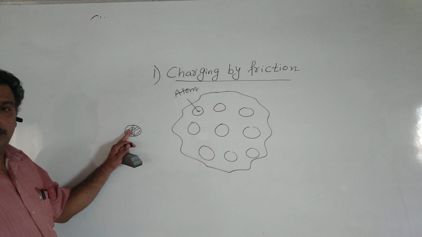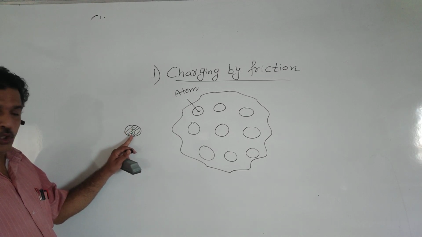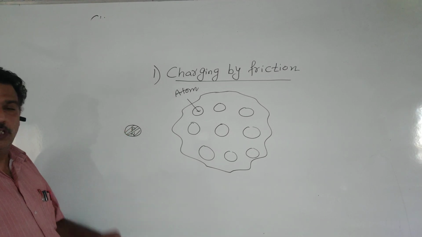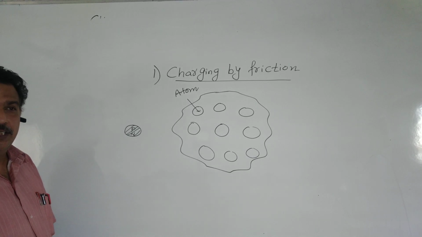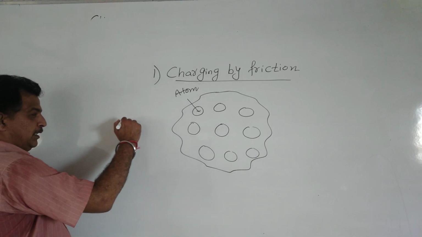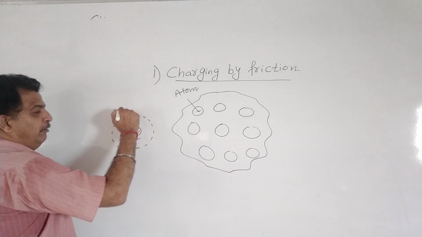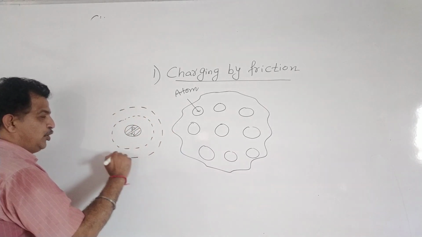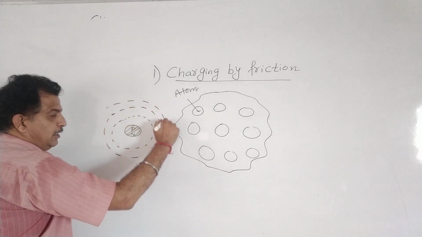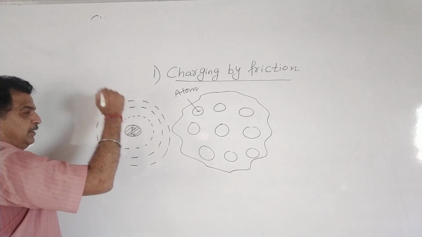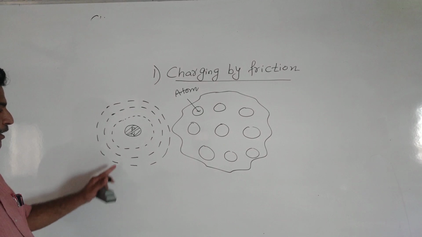Now these protons and neutrons inside the nucleus are bound by the strong nuclear force, and the electrons are revolving around the nucleus in circular orbits. So different orbitals are there.